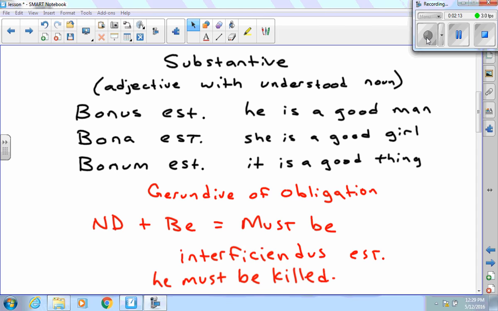Shouldn't be too tough. Gerundive of obligation, we've had this for a couple of weeks. -nd- plus a be verb equals "must be" in my translation. So if I take a gerundive like interficiendus and I add that be verb est, I get a gerundive of obligation, and I translate it as "he must be killed." Apologize, I misspelled that. He must be killed.